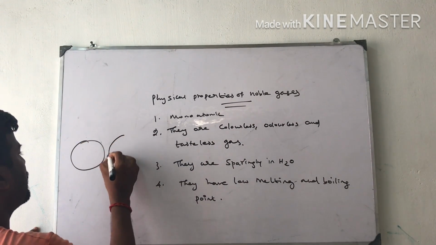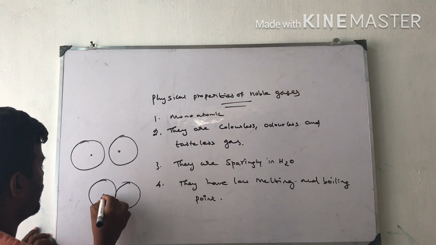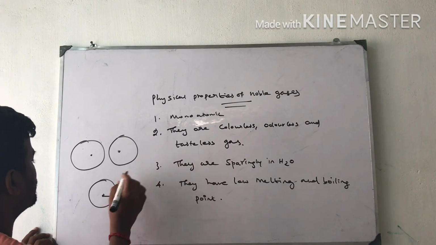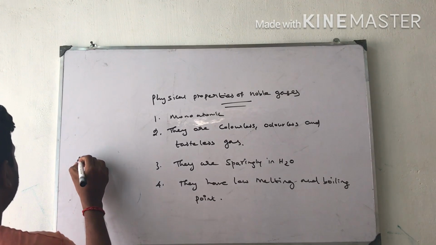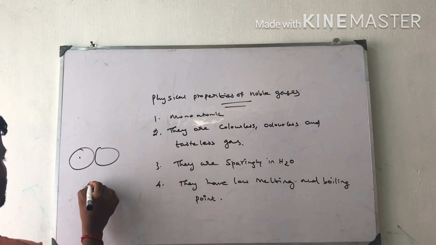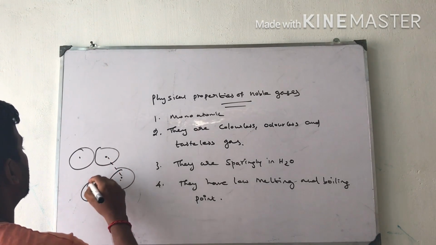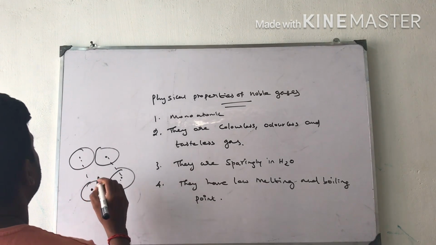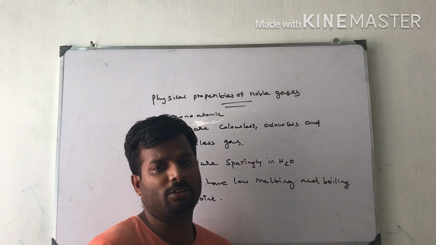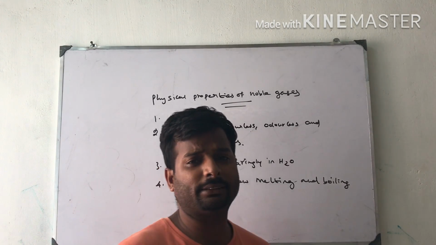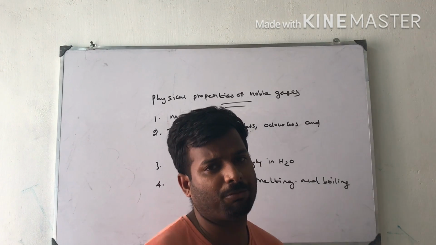Suppose this is one molecule and this is the neighboring molecule. They come close to each other and slide over each other. This is called the weak van der Waals force of attraction. This we learned in the 11th standard. Noble gases have low melting and boiling points because of the only one interaction, weak dispersion forces.